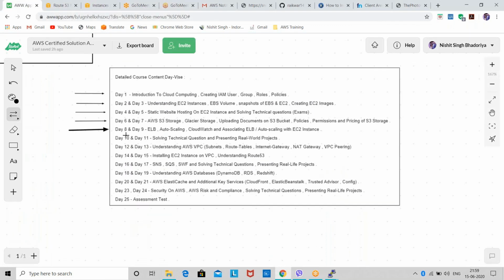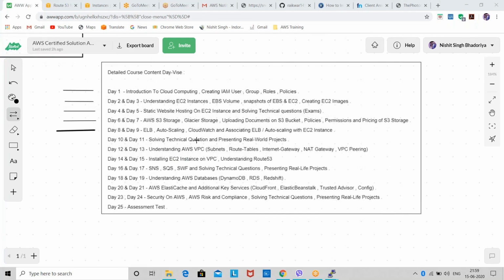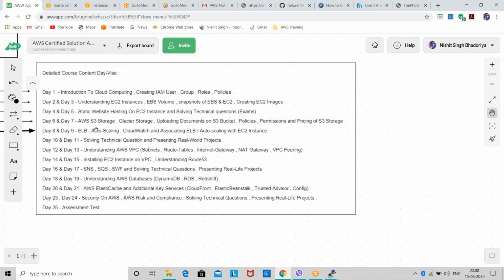We have done this much till now. We have done IAM, EC2, EBS, and snapshots of EC2 EBS. Then, instead of static web hosting, we have done dynamic web hosting on an EC2 instance. Then we have done S3 storage and Glacier storage, Glacier being a storage type, and uploading documents. I've also shown you static web hosting on an S3 bucket. Then we have seen ELB, auto scaling group, and CloudWatch. So are you guys clear till now?